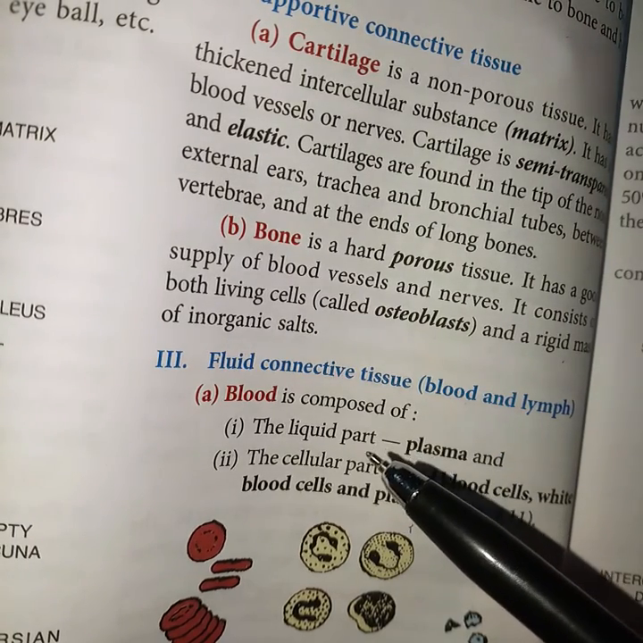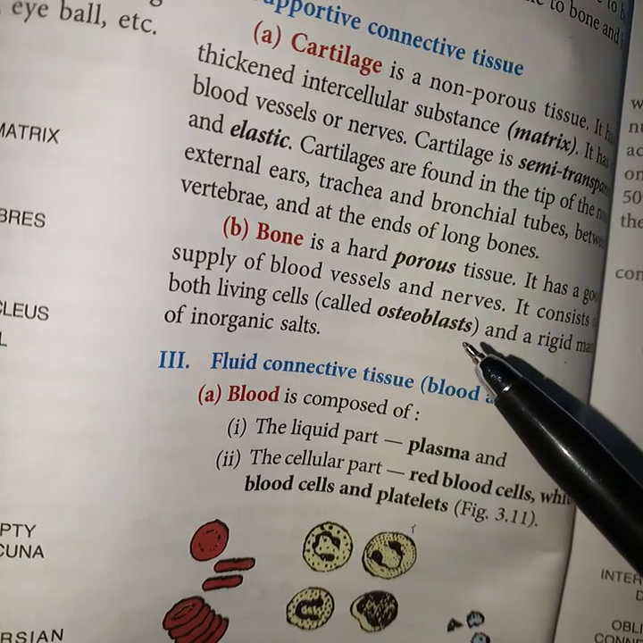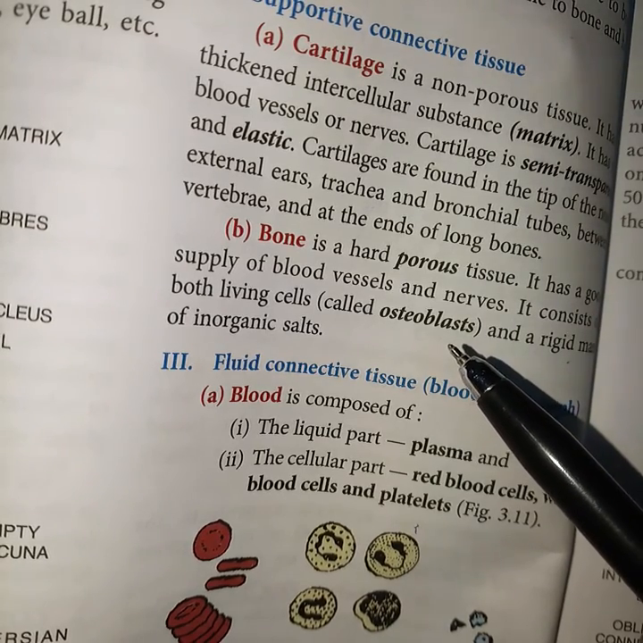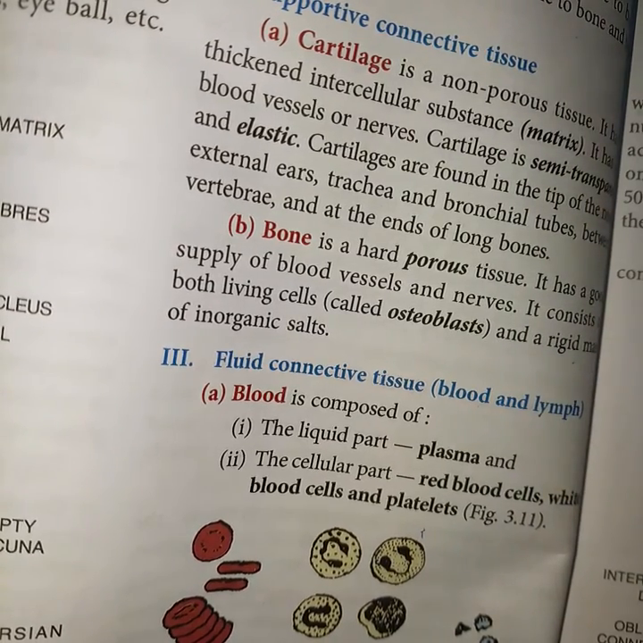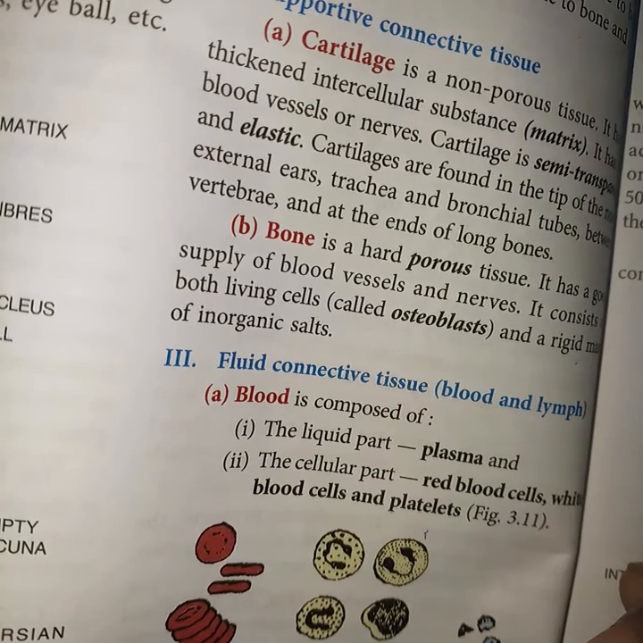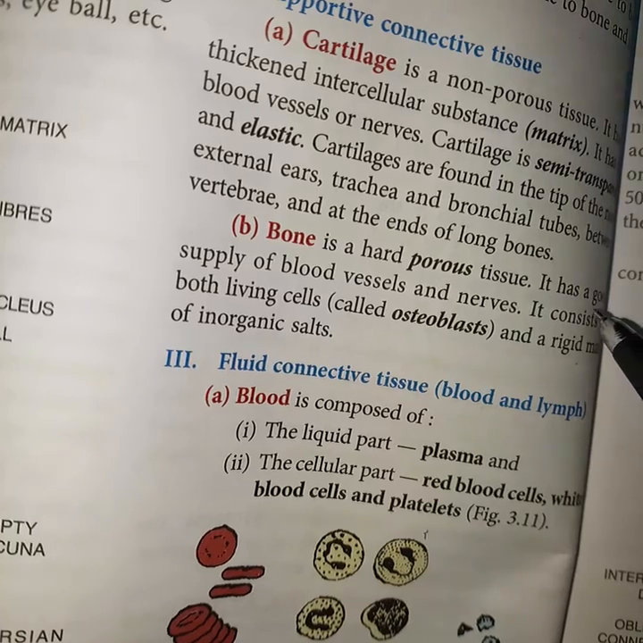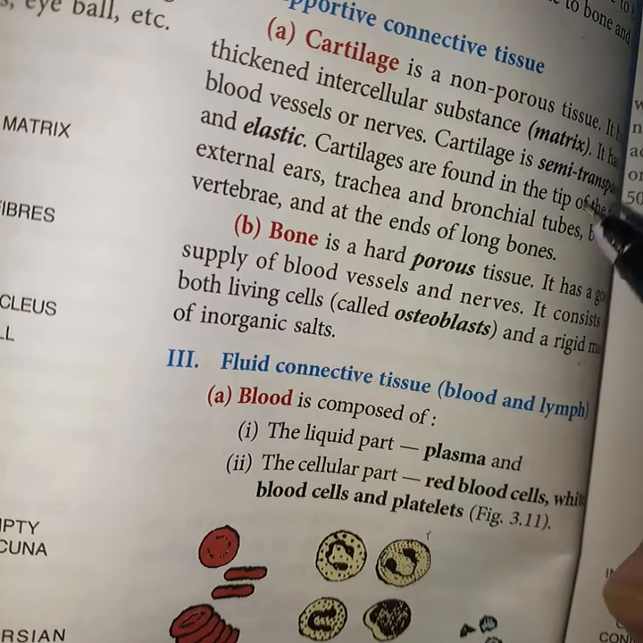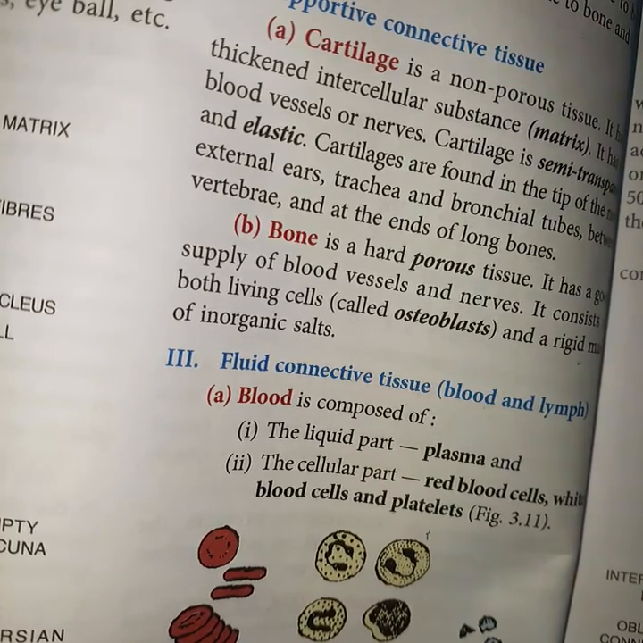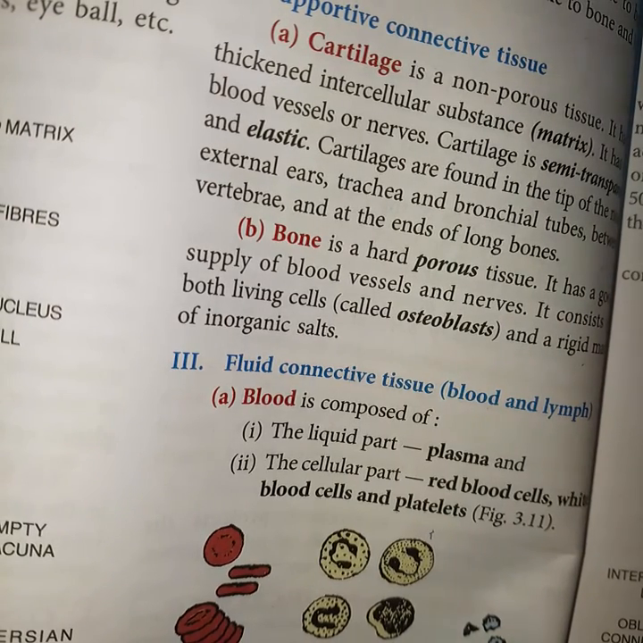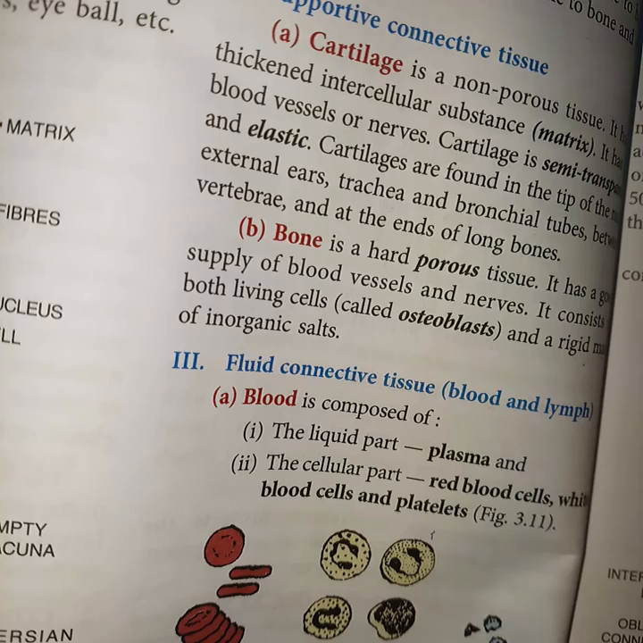osteoblasts, and a rigid mass of certain minerals called calcium and phosphorus. So, due to the deposition of calcium and phosphorus, our bones are so strong. But an increase in age can reduce the concentration of calcium in bone. That's why bones become weaker in old age.